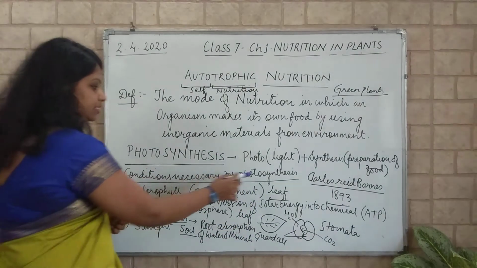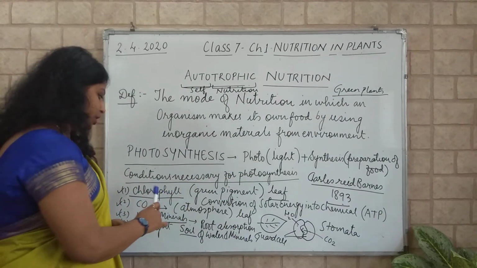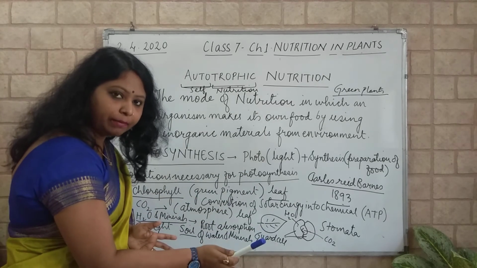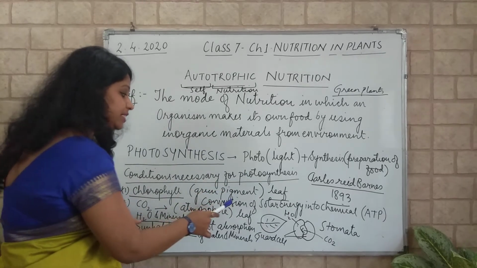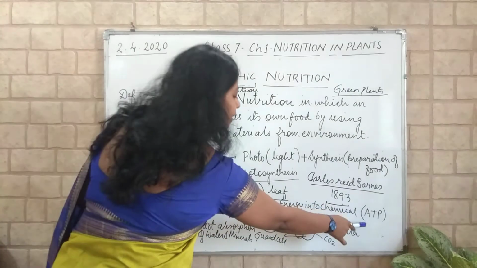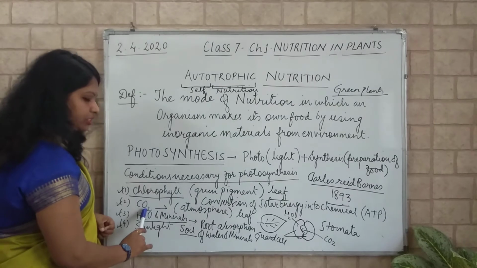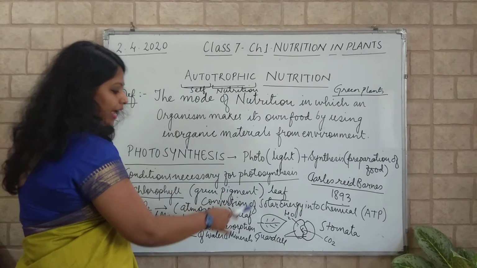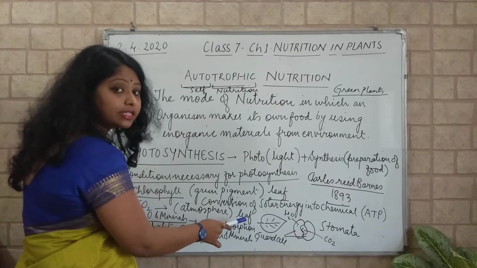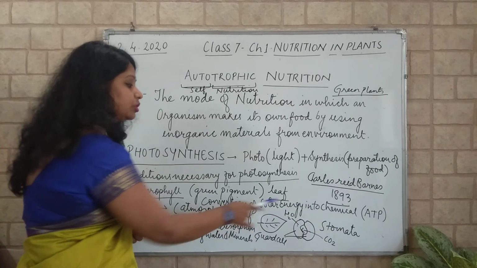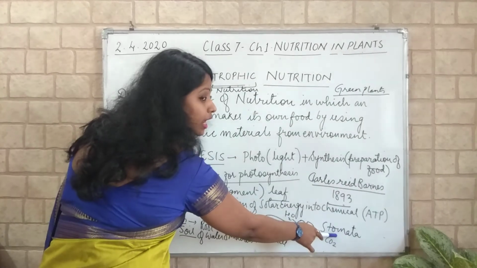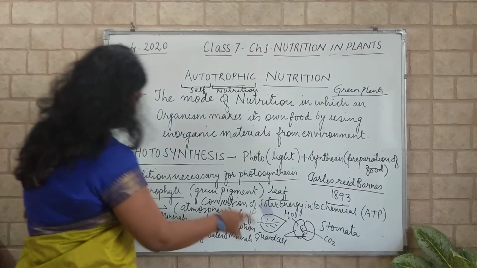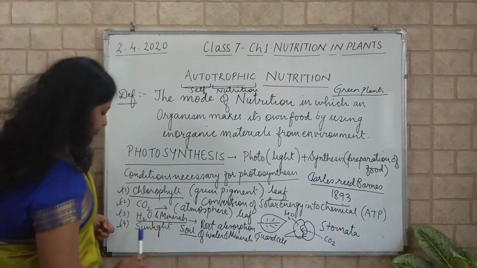What are the conditions necessary for photosynthesis? Chlorophyll, the green pigment present in the green parts of the plant, whose function is conversion of solar energy into chemical energy. Carbon dioxide is present in the air, in the atmosphere, and it enters inside the plants through the small pores called stomata present on the underside of the leaves. Small openings guarded by guard cells.